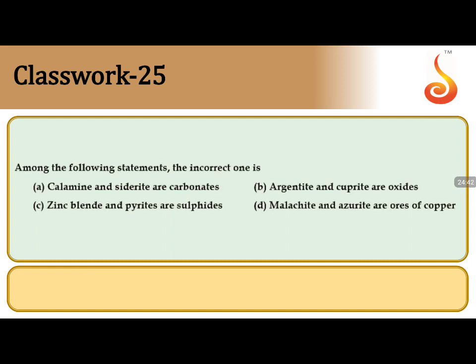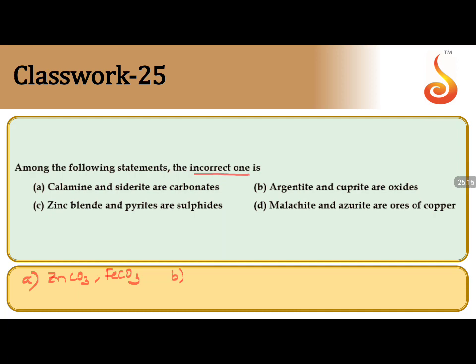Coming to question number 25. Among the following statements, the incorrect one is, let us see now. Calamine, siderite, argentite and cuprite, zinc blende and pyrites, malachite and azurite. Okay, let us see calamine and siderite. Calamine is ZnCO3, siderite is FeCO3. Option A. Let us see option B, argentite.